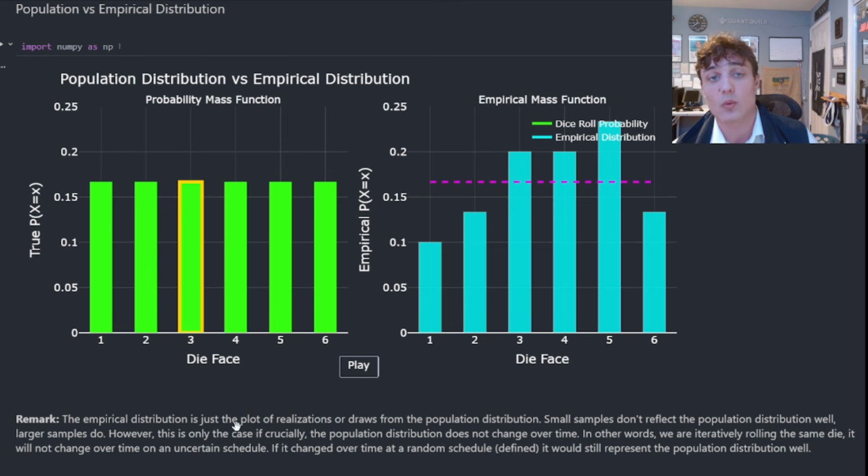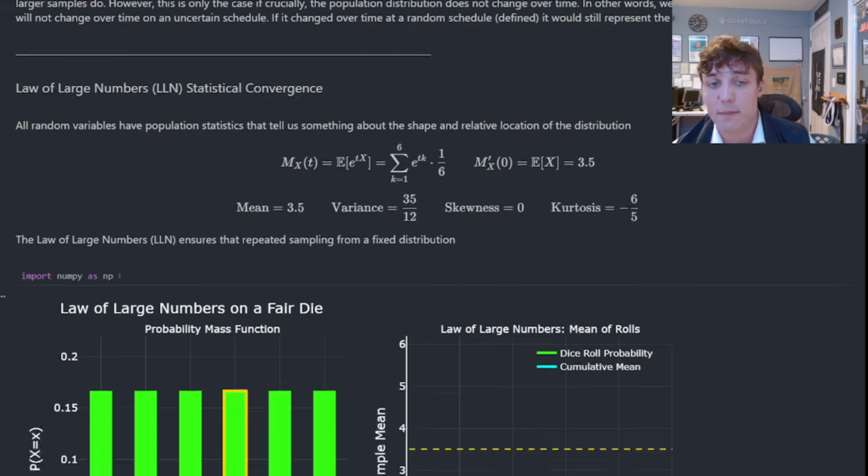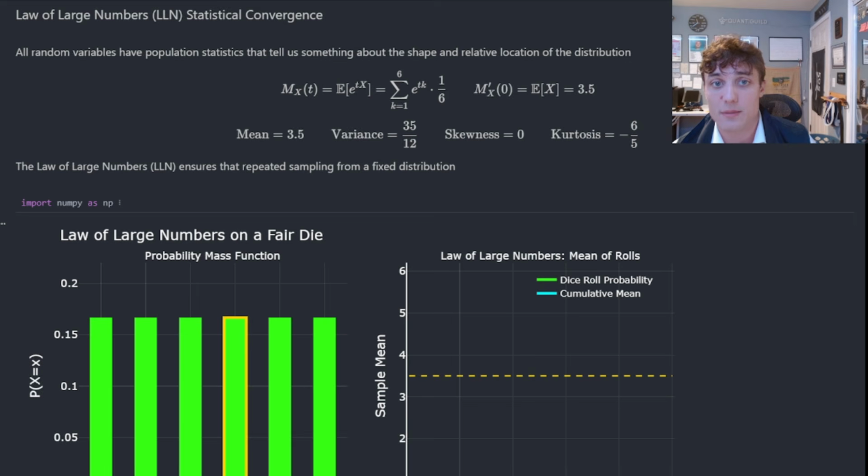This is also why we know that the distribution, the empirical distribution, will eventually converge to the population or the theoretical distribution. That is given to us by the law of large numbers. This is the idea of statistical convergence. All random variables have associated statistics: a mean, a variance, skewness, kurtosis, higher order moments.